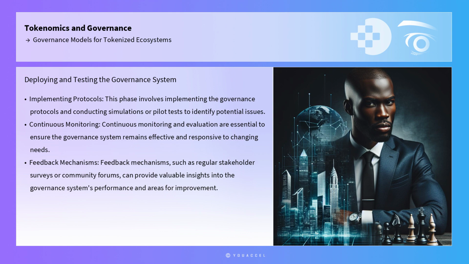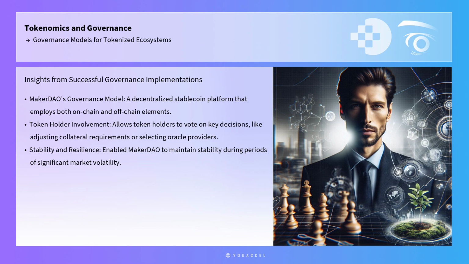Once the governance model is selected, deploying and testing the system is crucial. This phase involves implementing the governance protocols and conducting simulations or pilot tests to identify potential issues. Continuous monitoring and evaluation are essential to ensure the governance system remains effective and responsive to changing needs. Feedback mechanisms, such as regular stakeholder surveys or community forums, can provide valuable insights into the governance system's performance and areas for improvement. Case studies of successful governance implementations can provide valuable insights and lessons for professionals seeking to enhance their proficiency in this area.